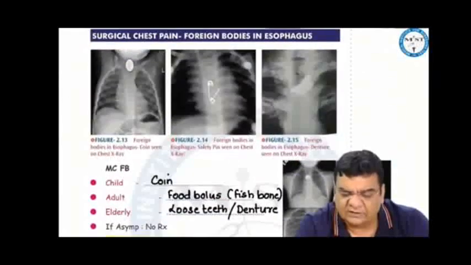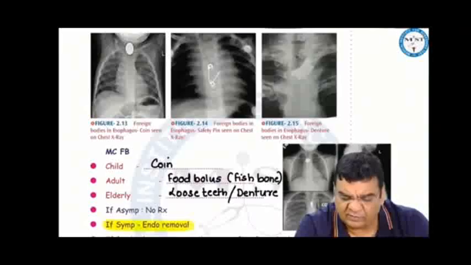The various foreign bodies in the esophagus: the common foreign body in a child is a coin. In an adult, it is the food bolus, or impacted food material. In the elderly, it is loose teeth or the denture. Now, there are lots and lots of ways to differentiate on X-ray whether it's a foreign body in the esophagus or in the trachea. Simple to understand is, if the coin is lying as a circular shadow on the AP or the PA views, it is in the esophagus. While if it is lying as a linear shadow in the lateral view, then it is again the esophageal foreign body. Exactly opposite will be the status of tracheal foreign bodies.